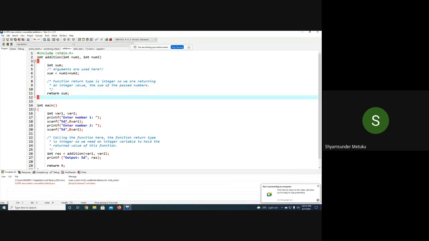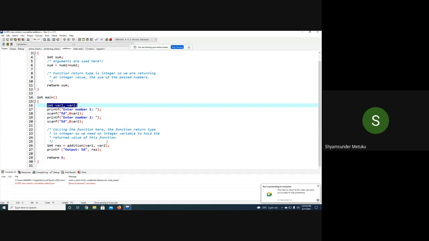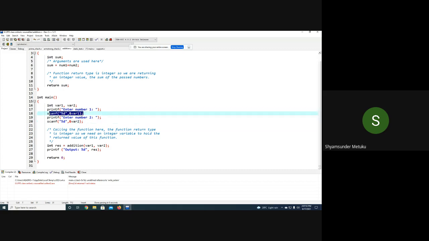Coming to the main, I'm asking the user to give two inputs, so for that I need some declarations here. Variable1 and variable2 are going to take the input from the user. I'm writing printf enter the number 1. The user types some number, so variable1 gets updated by the user through the keyboard; that is scanf. Similarly, I ask the user to enter number 2, and variable2 is updated from the keyboard input through the second scanf.